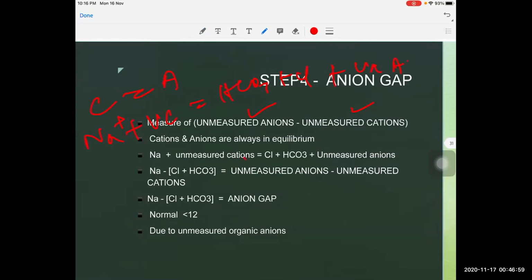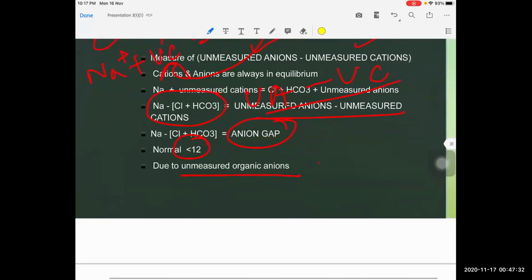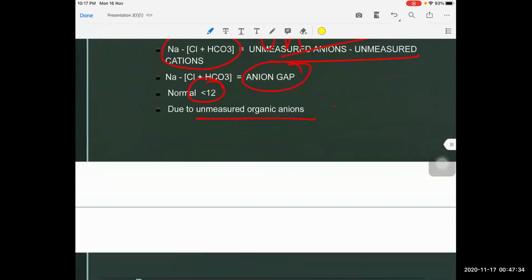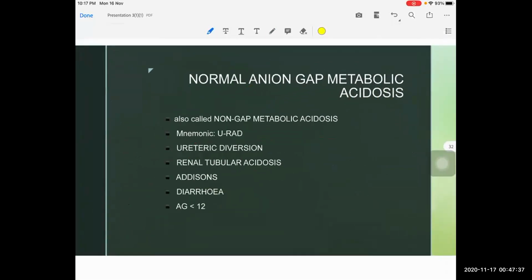So rearranging this equation, unmeasured anions minus unmeasured cations, that is, this goes this side and this goes this side, we'll be getting unmeasured anions minus unmeasured cations, which is equal to sodium minus chloride plus bicarbonate. So these unmeasured anions minus cations is the anion gap, which is equal to sodium minus chloride plus bicarbonate, and the normal value of this anion gap is less than 12. This is because of unmeasured organic anions, like many proteins that are present which are not measured regularly, and because of this the normal anion gap value is less than 12.